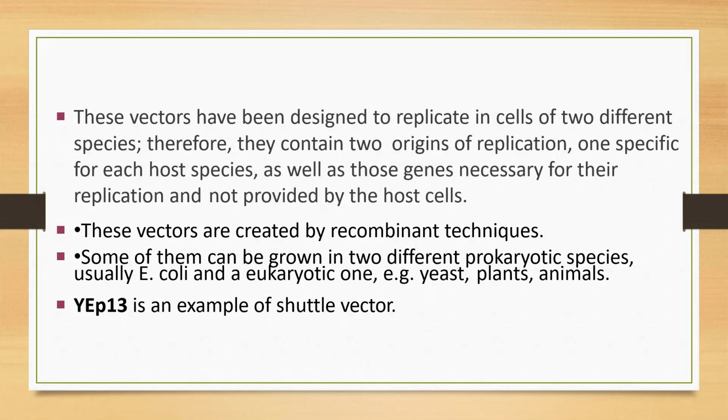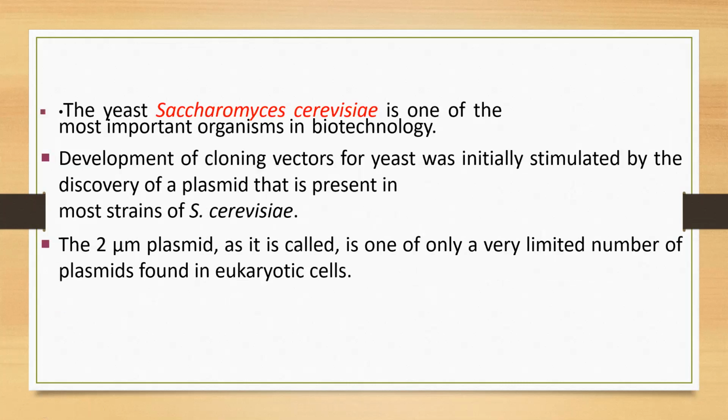Therefore, they contain two origins of replication, one specific for each host species, as well as those genes necessary for replication that are not provided by the host cell. It is a little bit complicated, but its success gives very advantageous results in higher eukaryotic species. One such example is YEp13, which is a very well known vector.